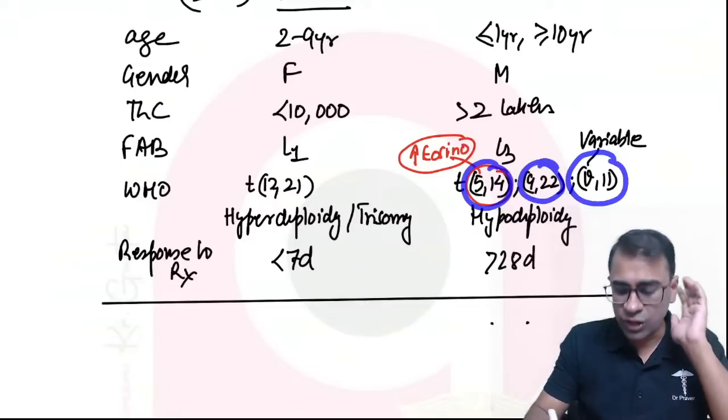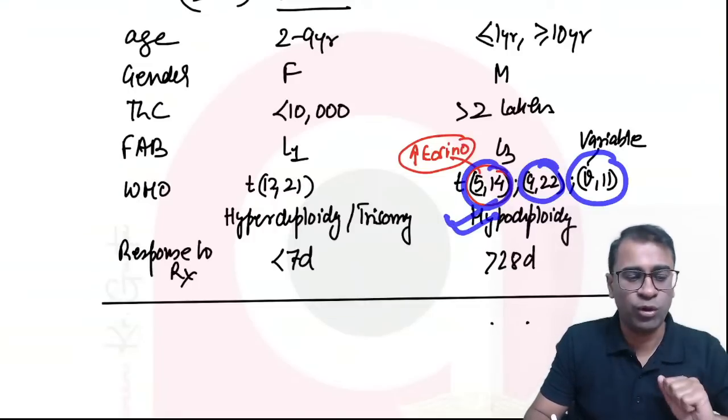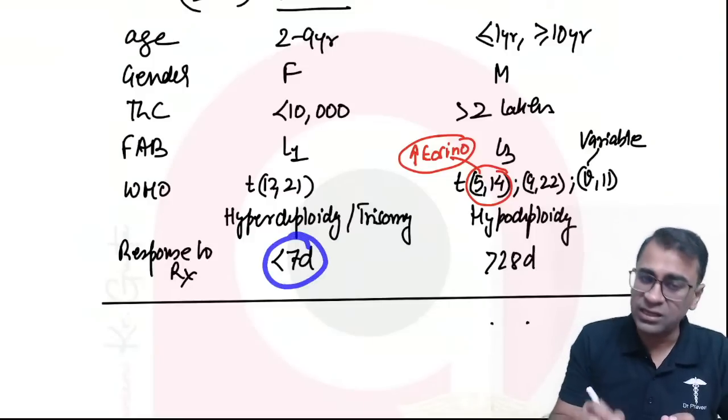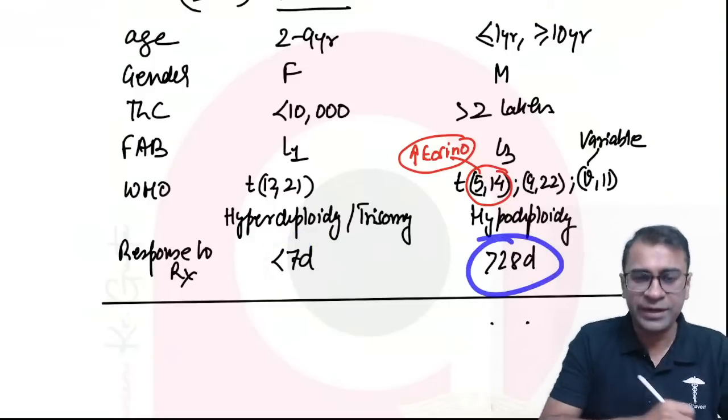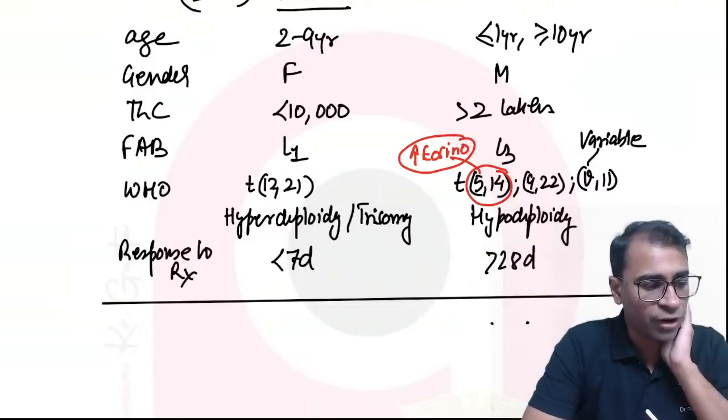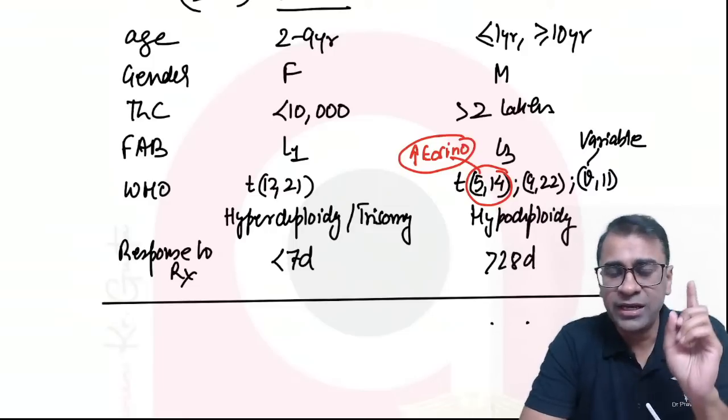ठीक है, this often referred as hypodiploidy is also a poor prognosis. If a patient में bone marrow response आता है within 7 days, it's good prognosis, and beyond 28 days have a poor prognosis. And yes, very well said, all of you, Anurag, Saurabh, Swati, Namrata and Bhavna, you all right.